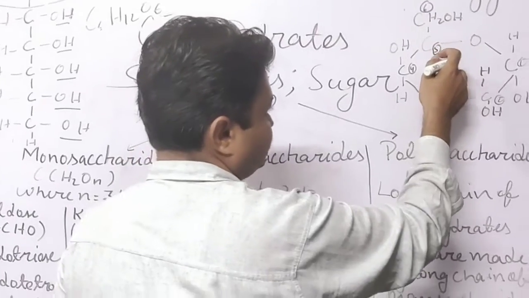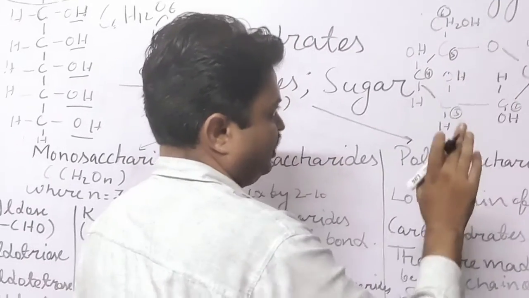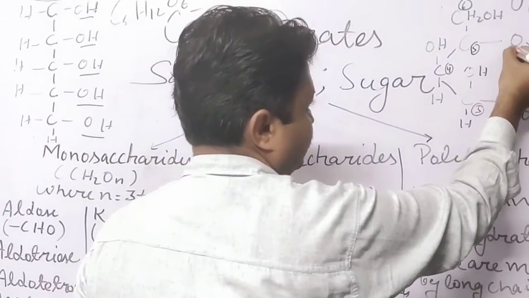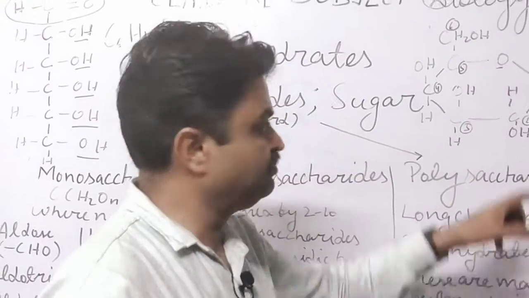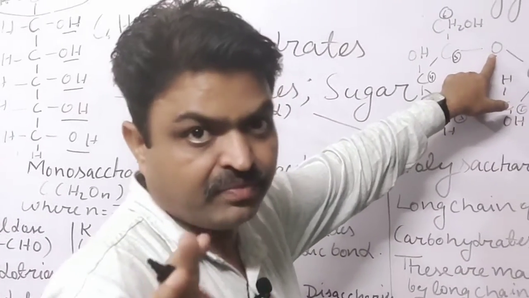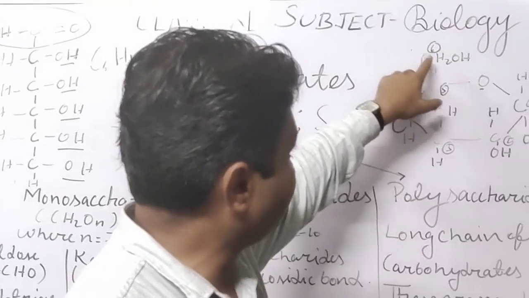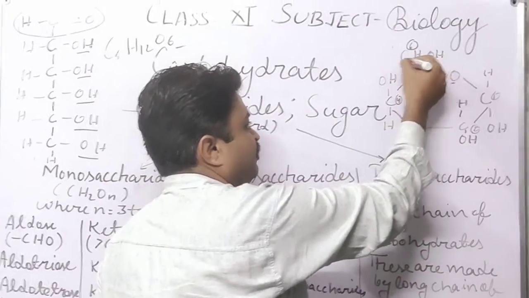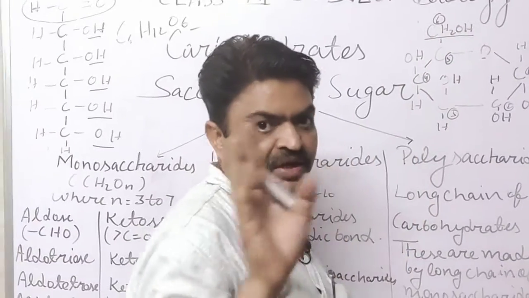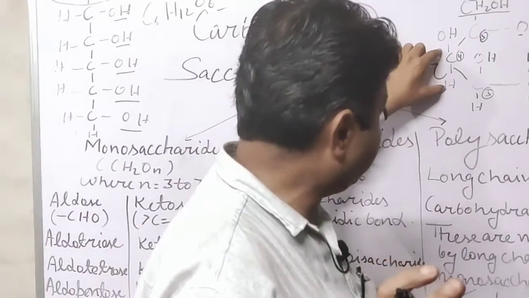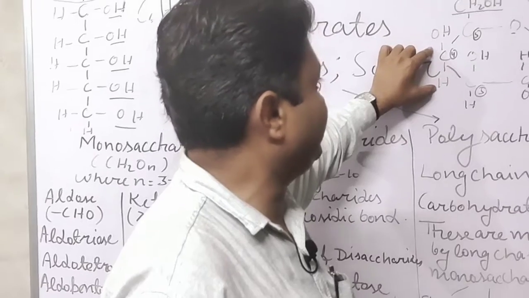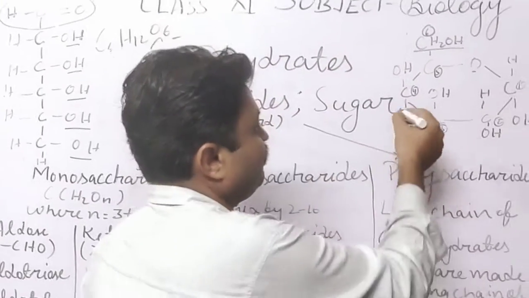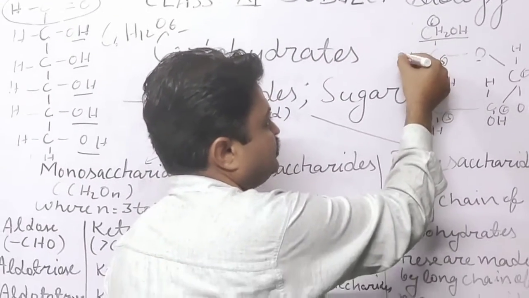These carbon 5s are connected in a closed chain with oxygen, student. Here the oxygen is found in the place of a carbon, but the other carbon is found as CH2OH, and other carbons are connected, student, with hydrogen and OH group, student.